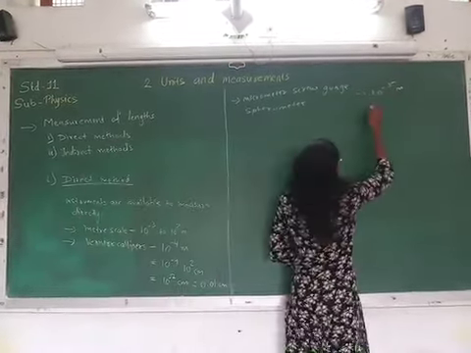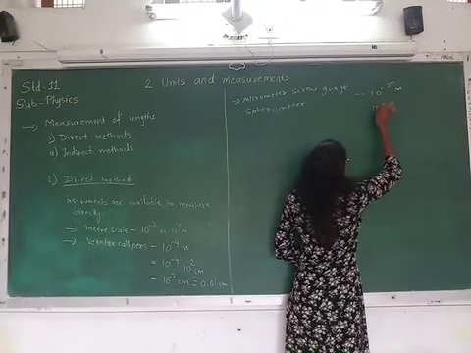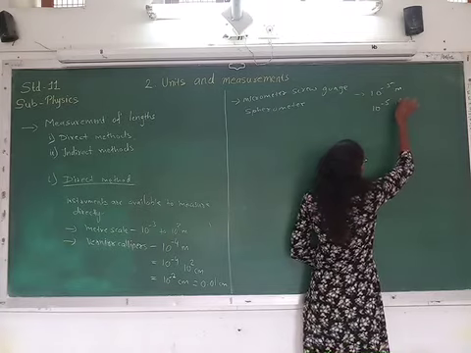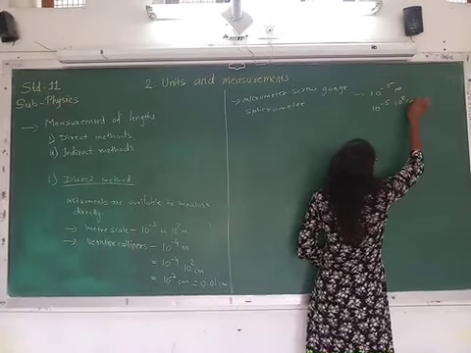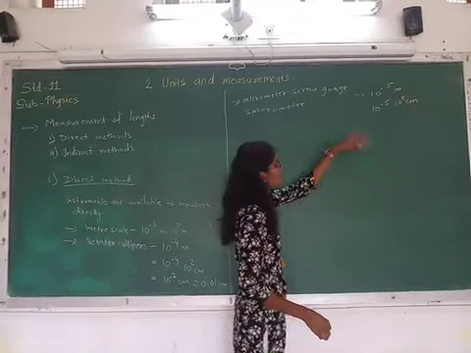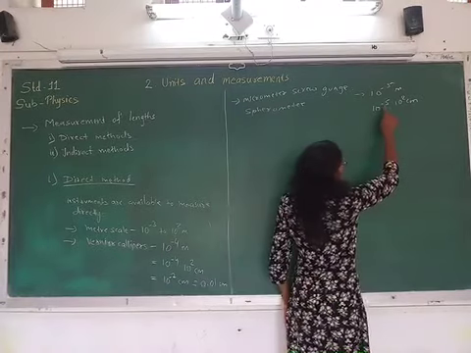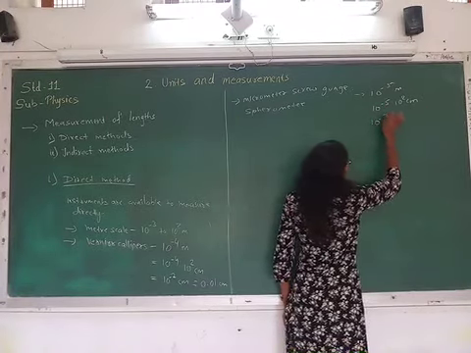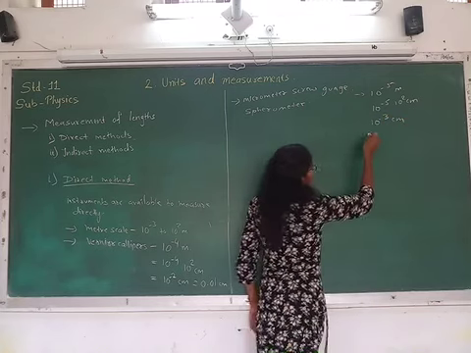If we convert that, then 10 raised to minus 5, where 1 meter is equal to 10 raised to 2 centimeter. So to convert the meter into centimeter, we have minus 5 plus 2, that is 10 raised to minus 3 centimeter.